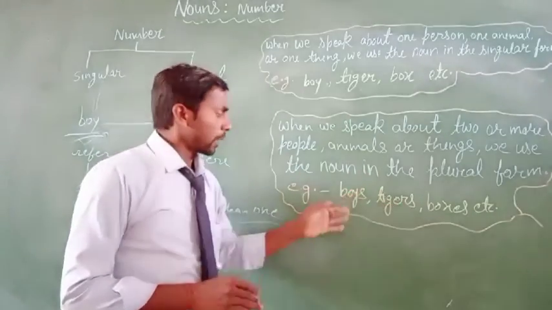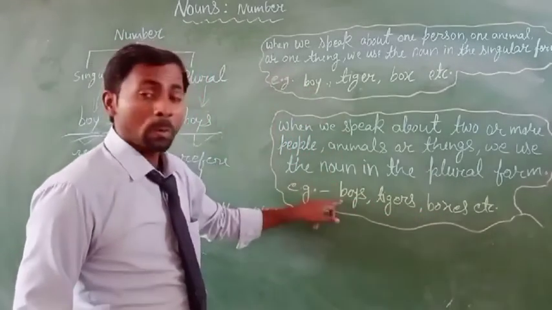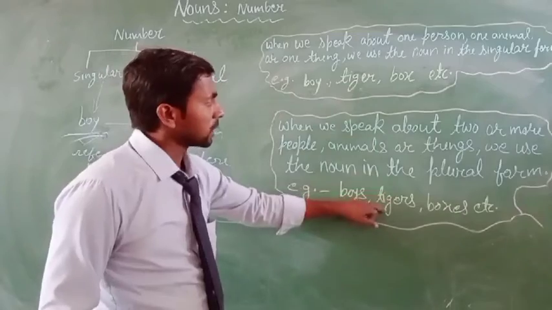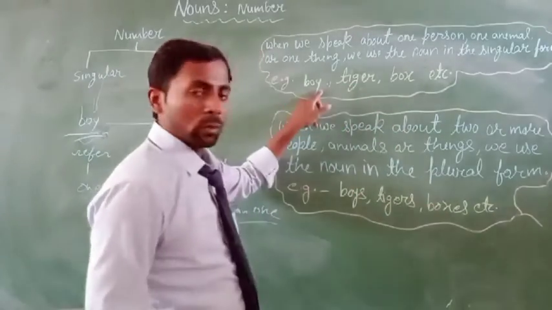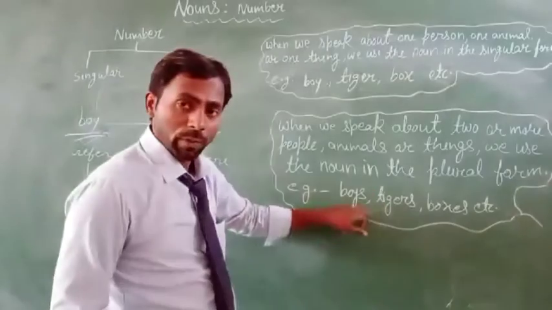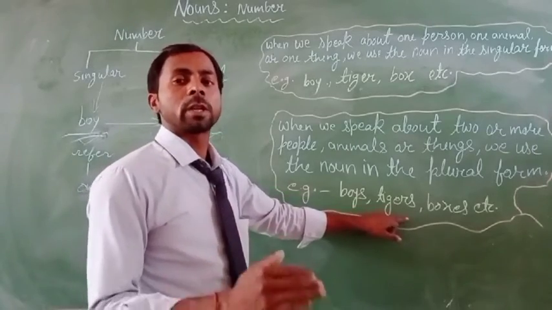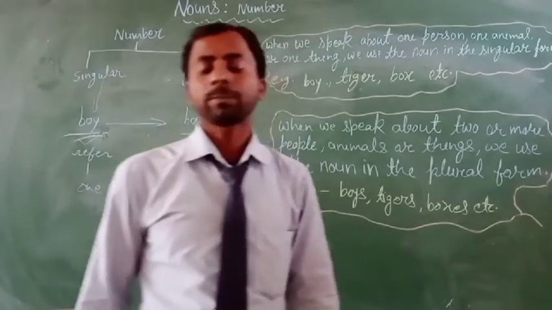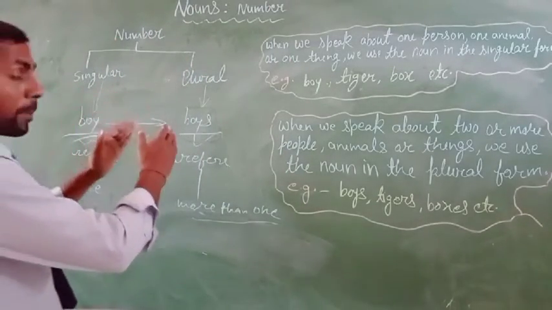Clear? For example, boys, tigers, boxes. You can see here boy will be boys, tiger will be tigers, box will be boxes. I hope everyone understands about number.